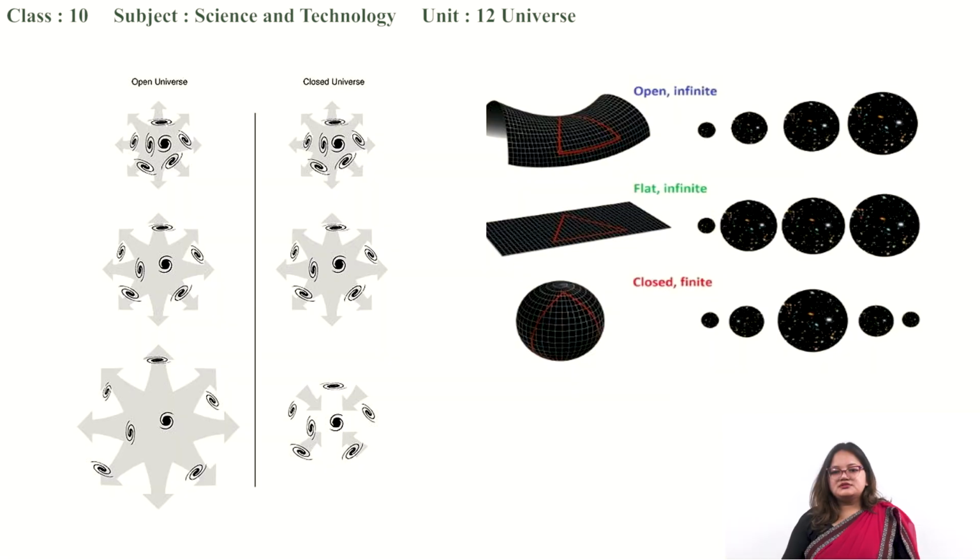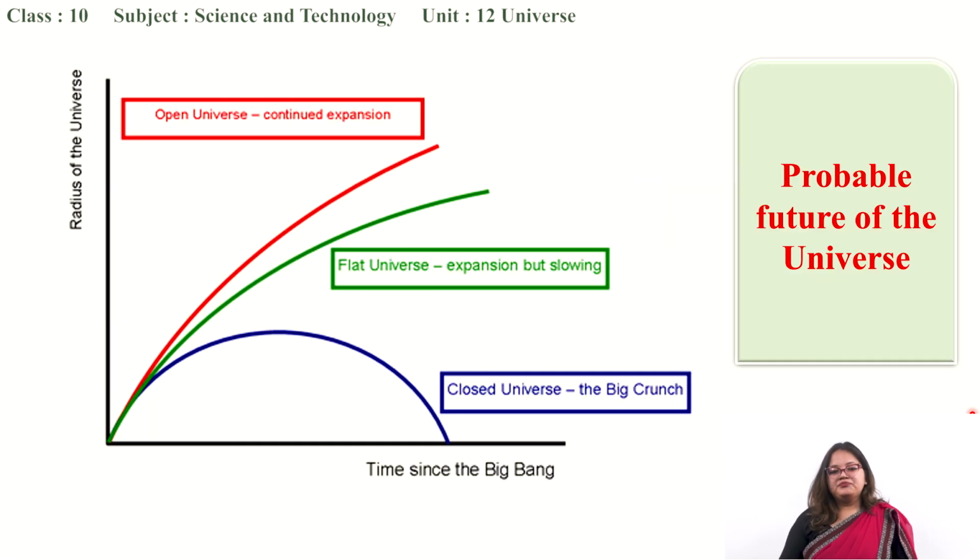So here is a simple illustration about the open, flat and closed universe, whereas this is the comparison of open and closed universe, how galaxies are moving away and in the future they will keep on going away from each other in case of open universe, but in case of closed universe they are going to come together after infinite time. And this is again the same illustration of these three predicted futures of our universe, which is shown in a graph very clearly. On the x-axis you can see time since the Big Bang, and on the y-axis you can see the radius of the universe.